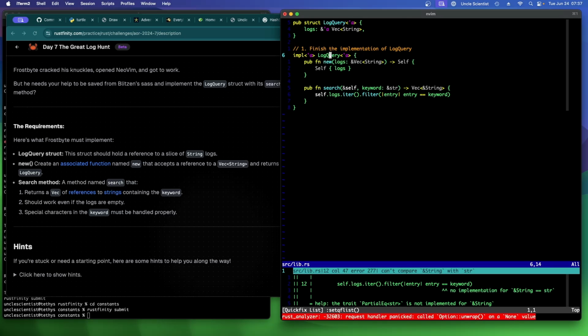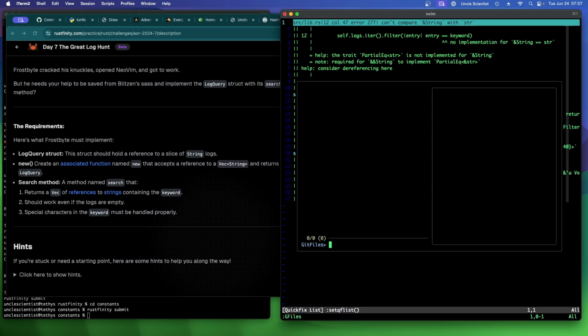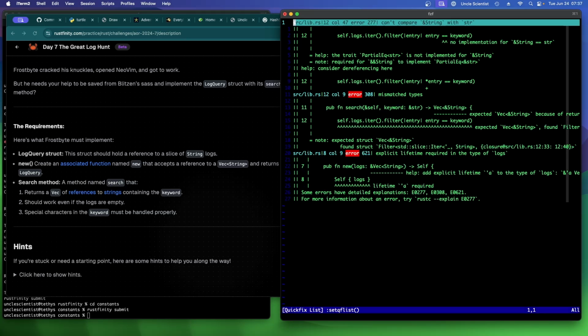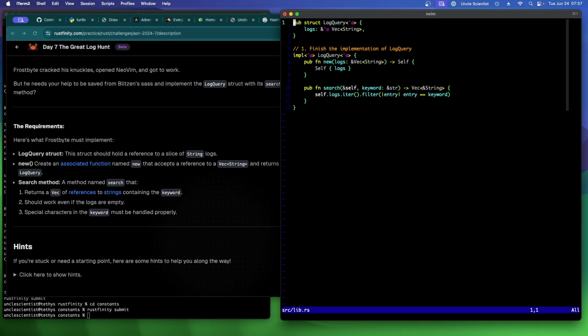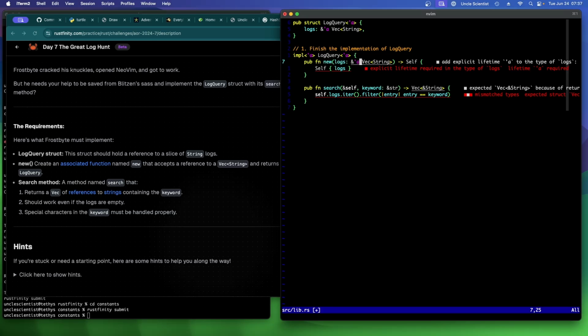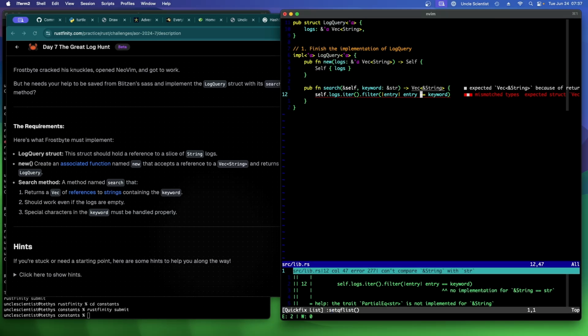Why is this? Oh, my LSP died. Why? Oh, lifetime is required? I think I can say tick a here, right? Right, okay, good. And now here, logs is a reference to that.